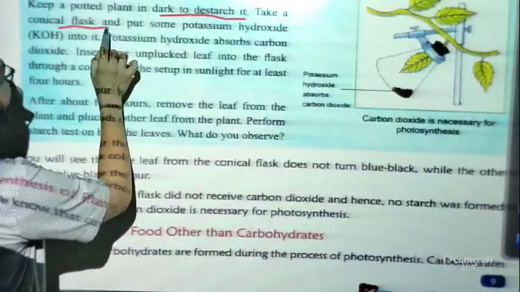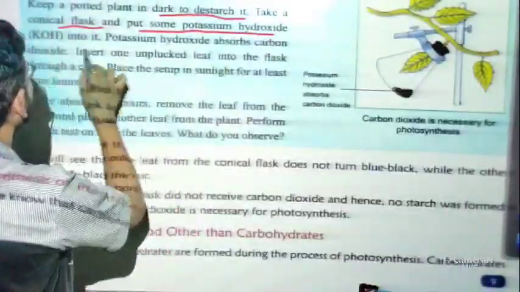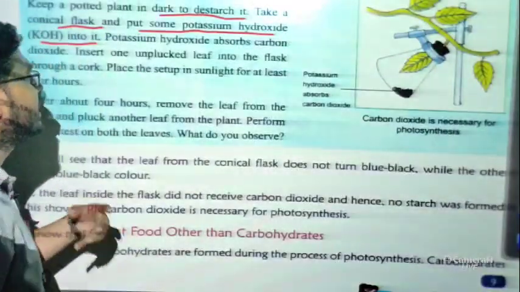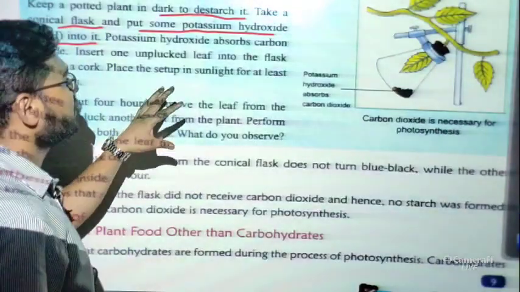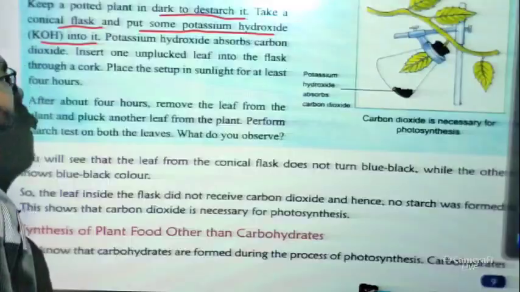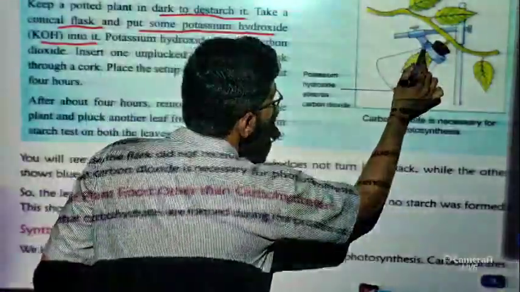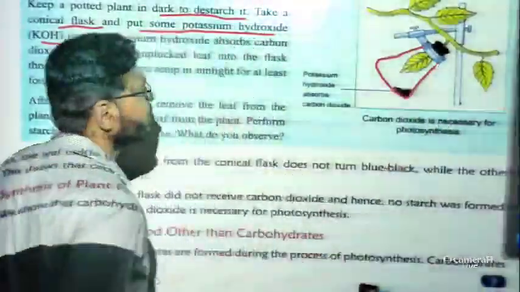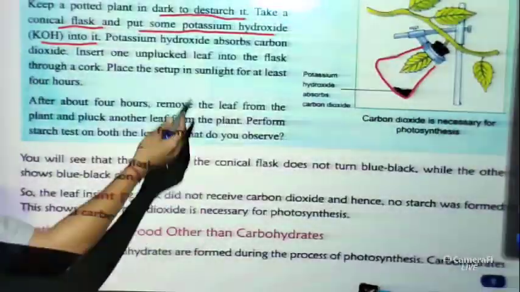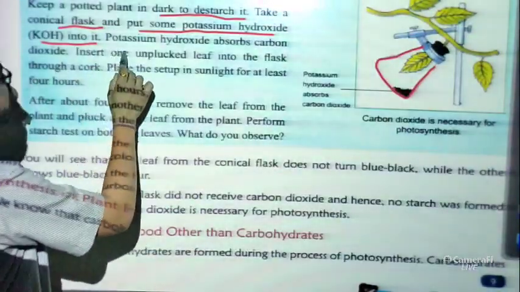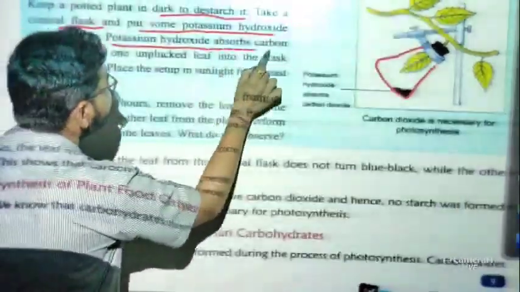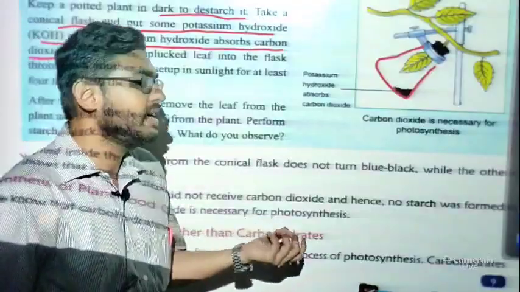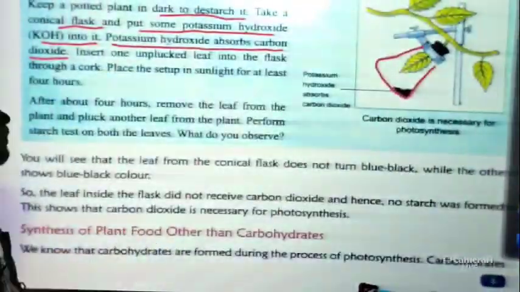Now take a conical flask and put some potassium hydroxide into it. These are all chemicals; in higher classes you will read about their characteristics. Conical flask means this kind of flask that you can see here. We have to put some potassium hydroxide into it. Potassium hydroxide absorbs the carbon dioxide. So what are the characteristics of potassium hydroxide? It can absorb the carbon dioxide.